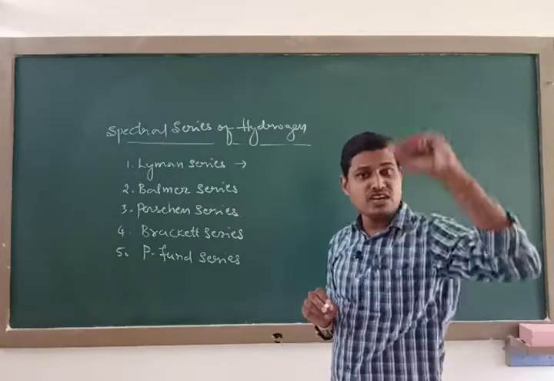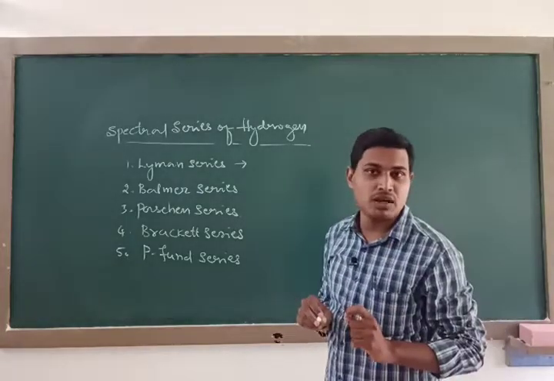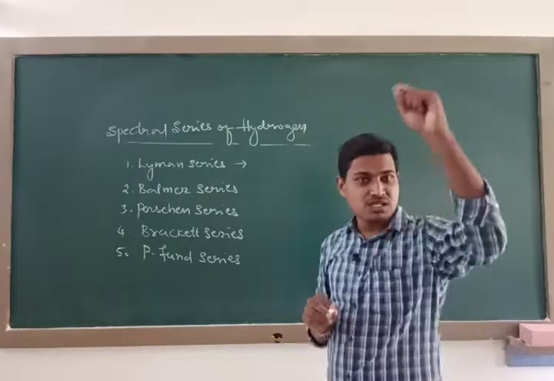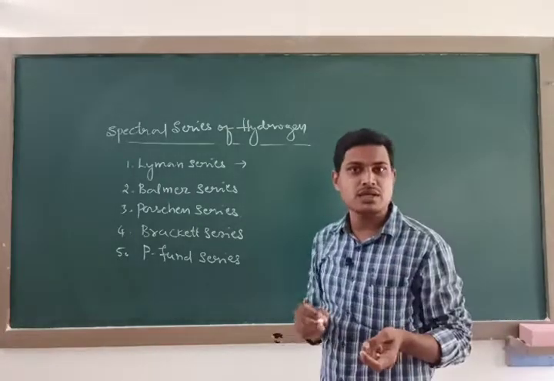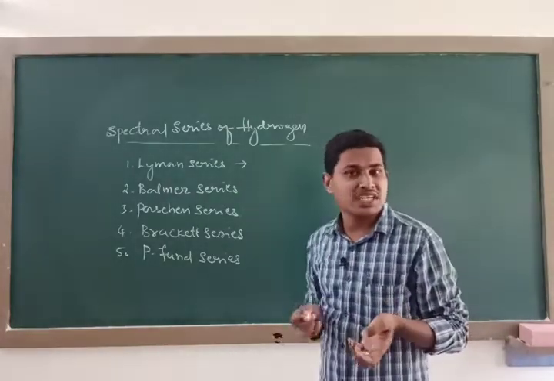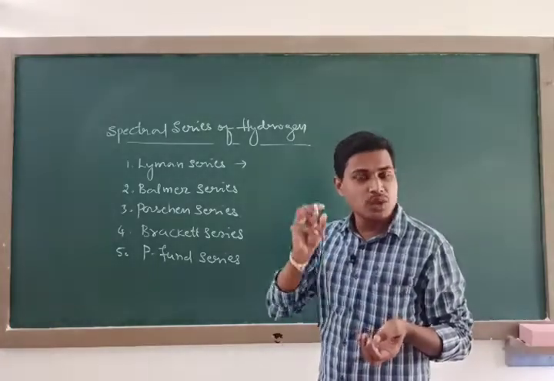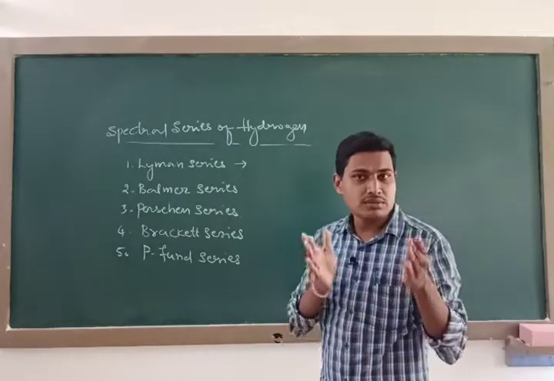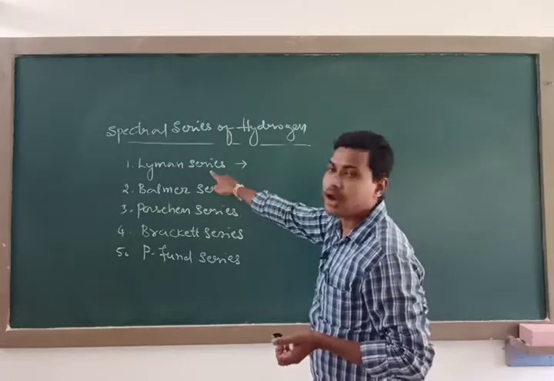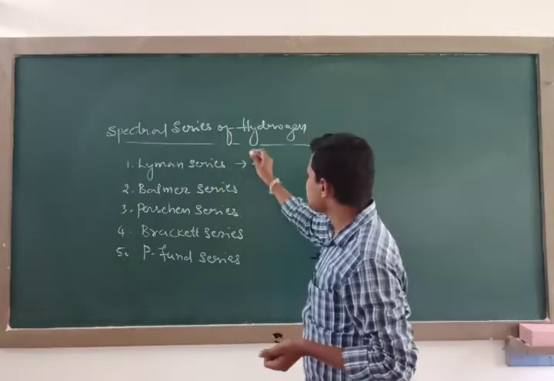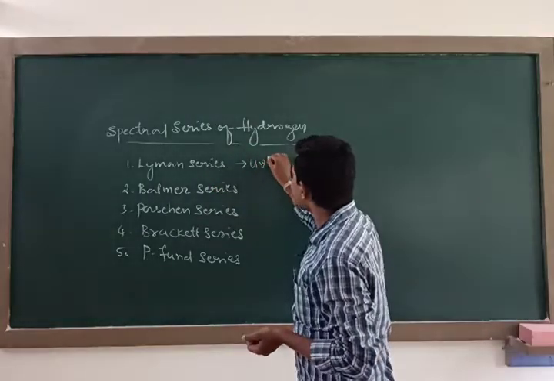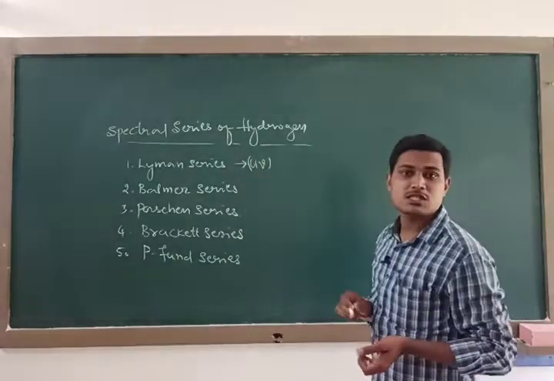The emission of energy, frequency, and wavelength for these transitions correspond to the Lyman series, which lies in the ultraviolet region of the electromagnetic spectrum.